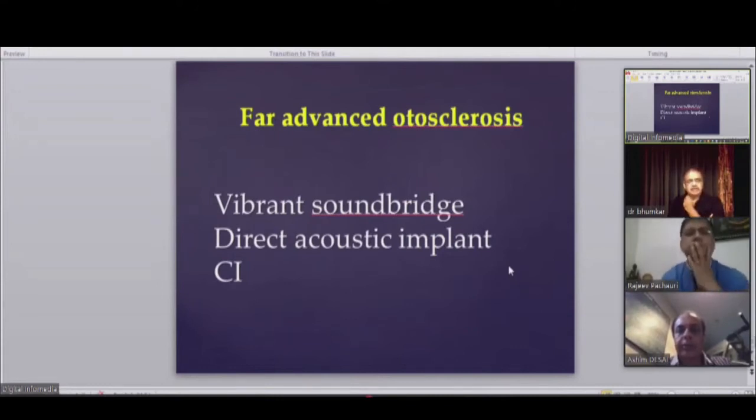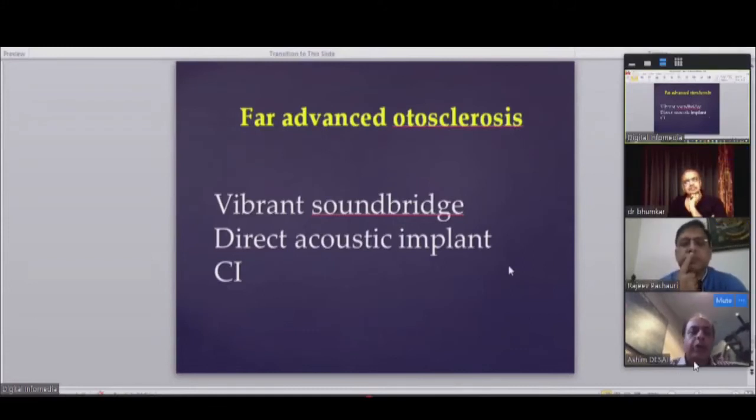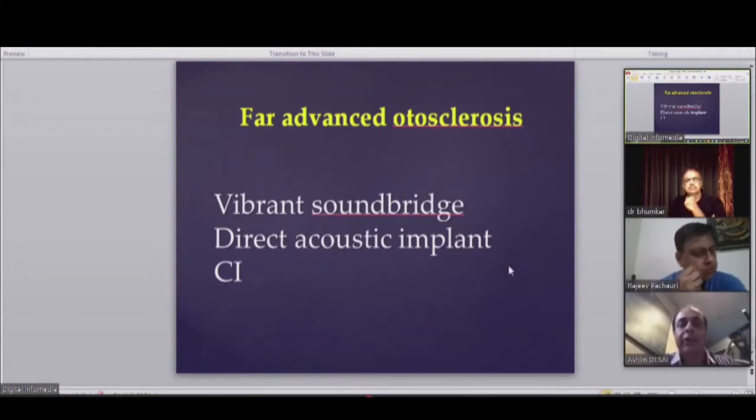So you remove the normal incus and put in the actuator. Okay. Just one point I wanted to make about the audiology for far advanced otosclerosis. Again, in these cases, Weber, the Rinne is negative.